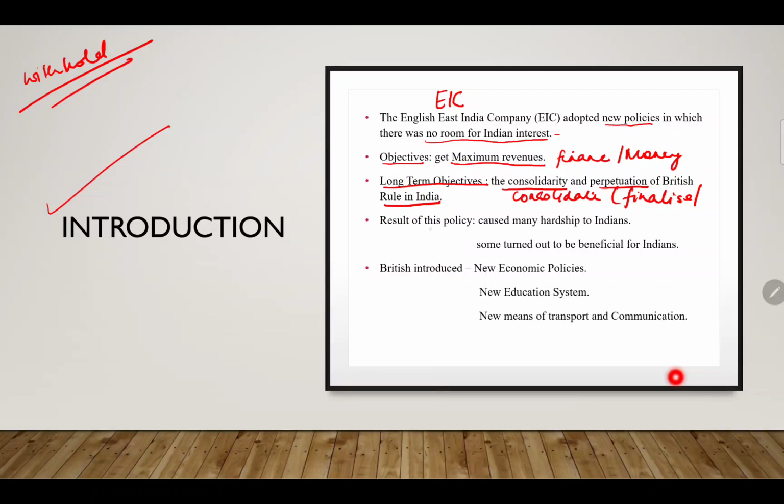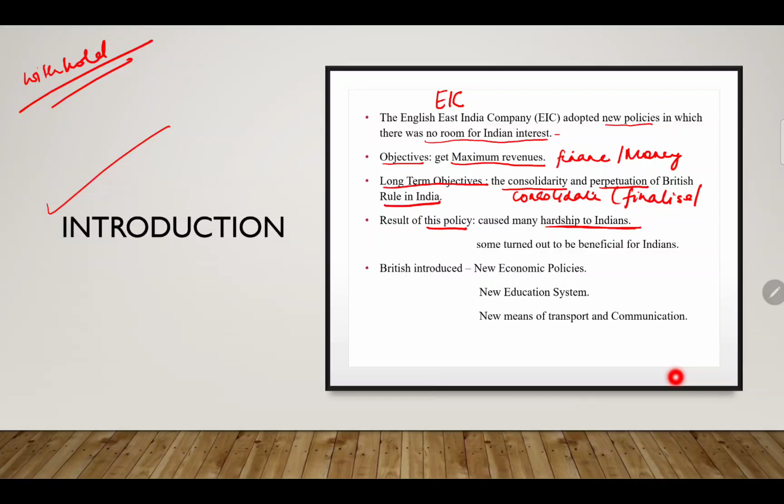Now, the result of this policy. We are talking about the policies as a whole, and in subsequent slides I will talk about what the policies were. Taken together, the result of these policies caused many hardships to Indians, and some turned out to be beneficial for them.